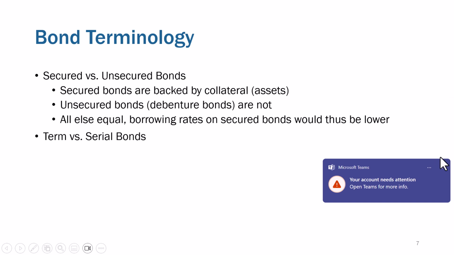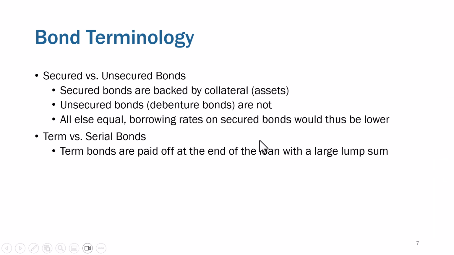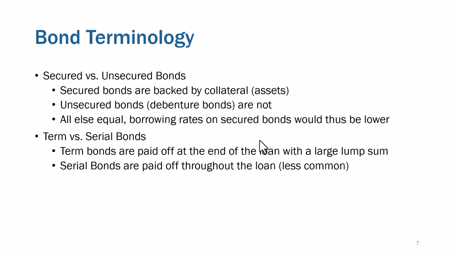Term bonds versus serial bonds. So a term bond is going to be paid off at the end of the loan with a large lump sum. Serial bonds are paid off throughout the loan, and those are not common. We're going to deal with term bonds, one big principal payment at the end. We're going to learn there's interest payments along the way.